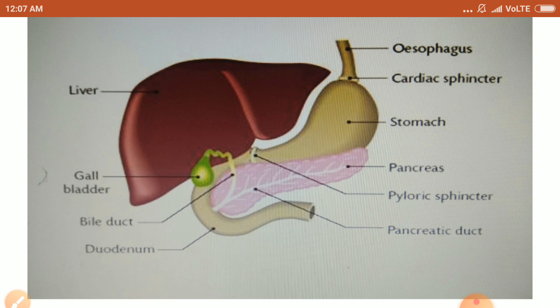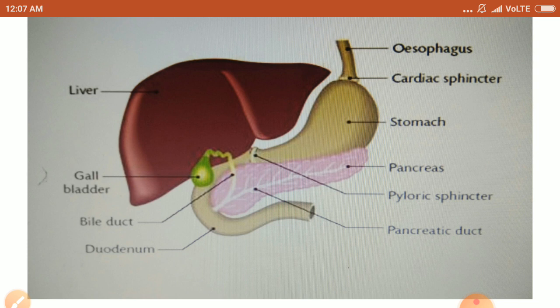This is called emulsification of fat, conversion of larger fat globules into smaller ones so that they can be easily digested. Thus there is no direct role of bile juice in digestion, but still it is needed because it helps in the emulsification of fat so that the digestion of fat can be easily done.